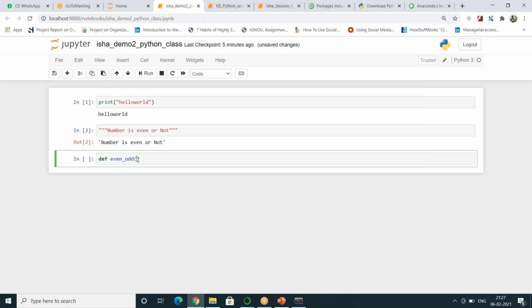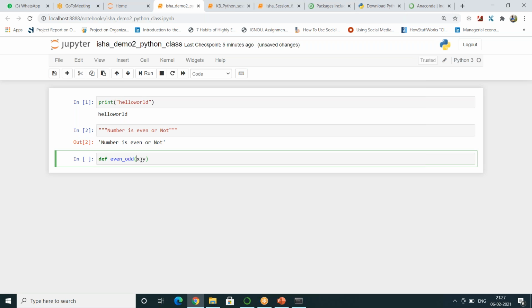To figure out whether a number is even or odd, we can divide the number by 2. If it is divisible by 2, then it is an even number. If it is not divisible by 2, it is an odd number. You guys already know it. I'm just telling you as a refresher.